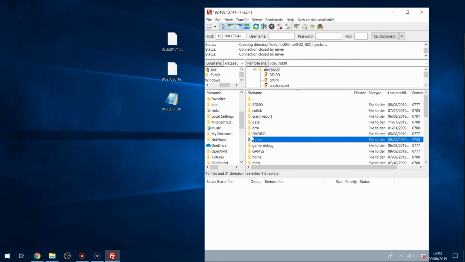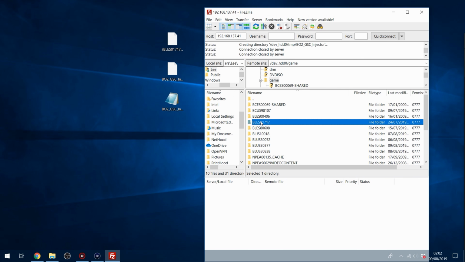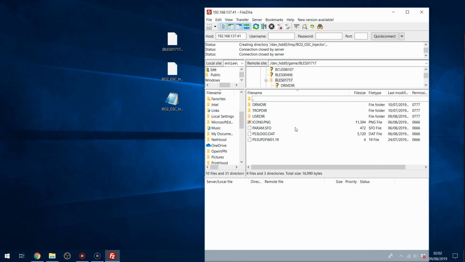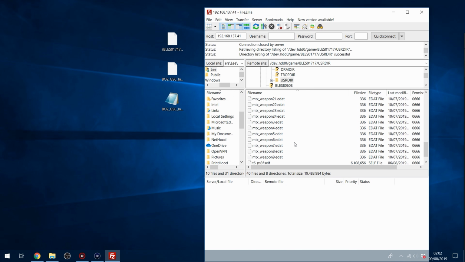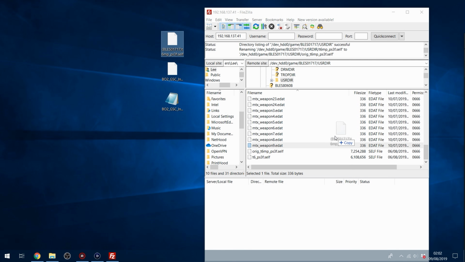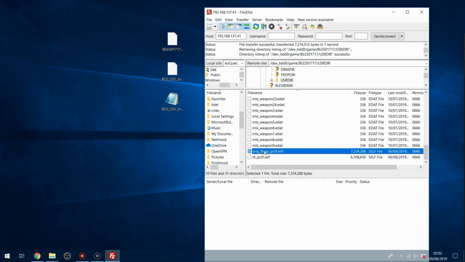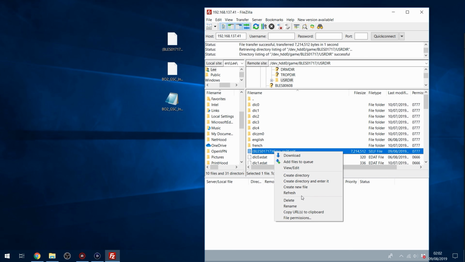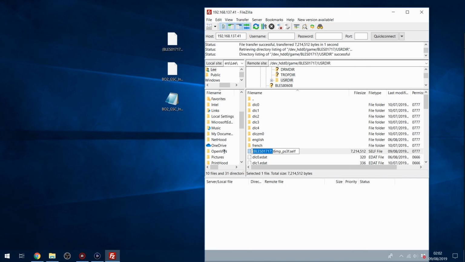And then our self file goes in the game folder. So we go into game, we go into the title ID, so BLES01717 for me anyway, and then USRDIR. And then of course we're going to take the original t6mp_ps3f.self and rename it, so we have a backup of our original. And then we'll take our modified one, copy that in there, and where is it? There it is. And then we'll rename it and get rid of this so that it's just called t6mp_ps3f.self.